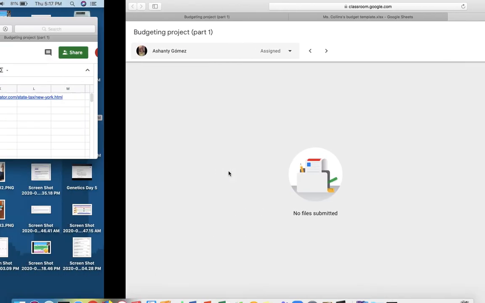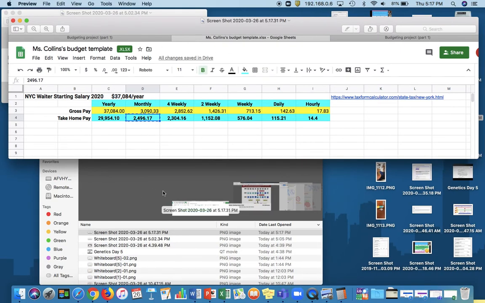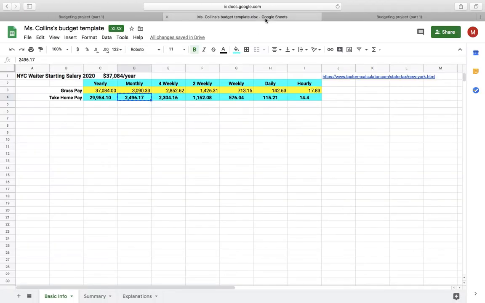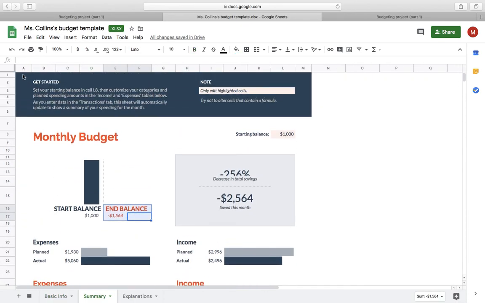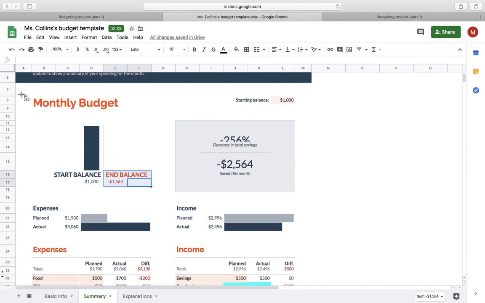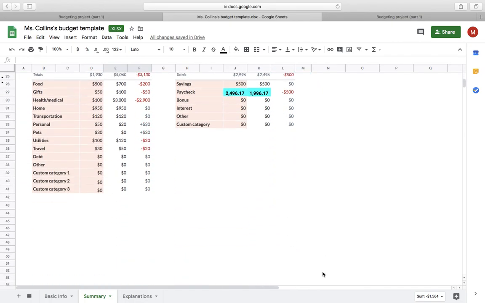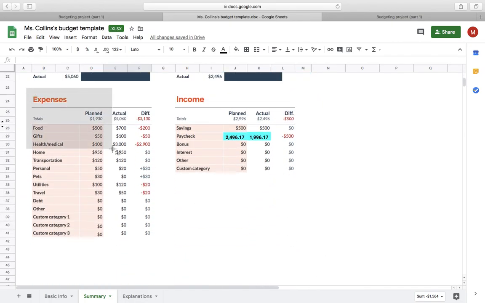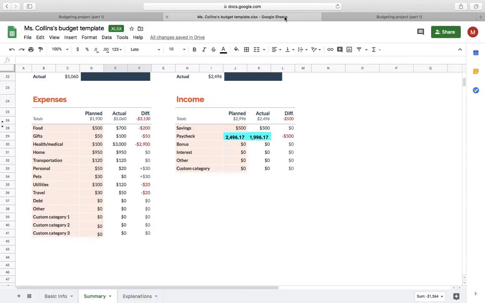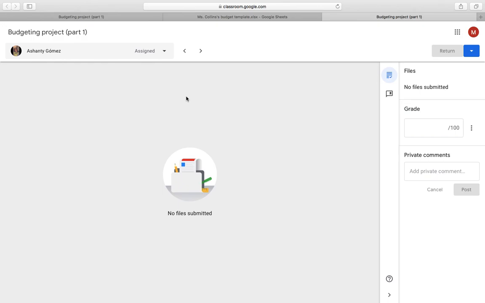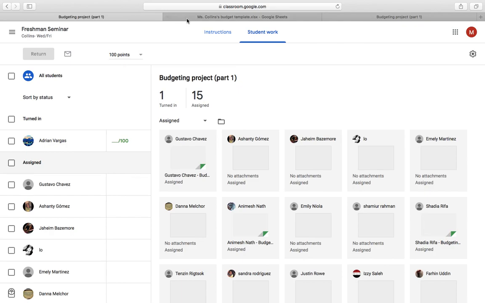You're going to upload a screenshot of this front page as well as this summary page. So you might need to include 3 screenshots in order to get like this and this, right? You're going to upload all of those screenshots to Google Classroom by Friday night at midnight so you can get credit for being here. If you guys have any other questions, please let me know, but hopefully this helped clear it up a little bit.